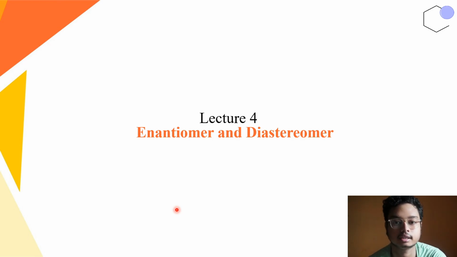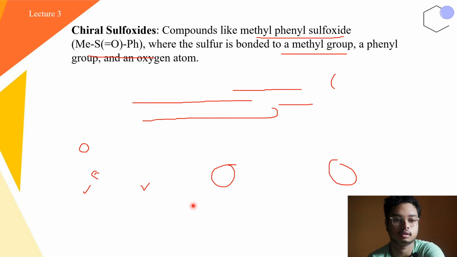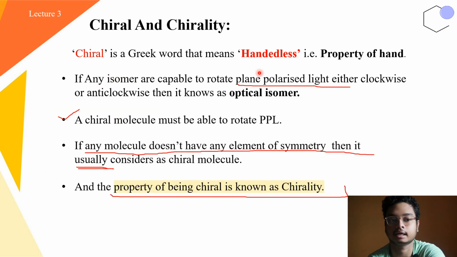Okay, so with this we have to end this particular class. Let us quickly summarize what we learned. First, we learned about chirality and chiral centers, and also the superimposable mirror image. Chiral is a Greek word that means the property of hands, and we talked about optical isomers: whenever an organic molecule is able to rotate plane polarized light either clockwise or anticlockwise, we call them optical isomers.